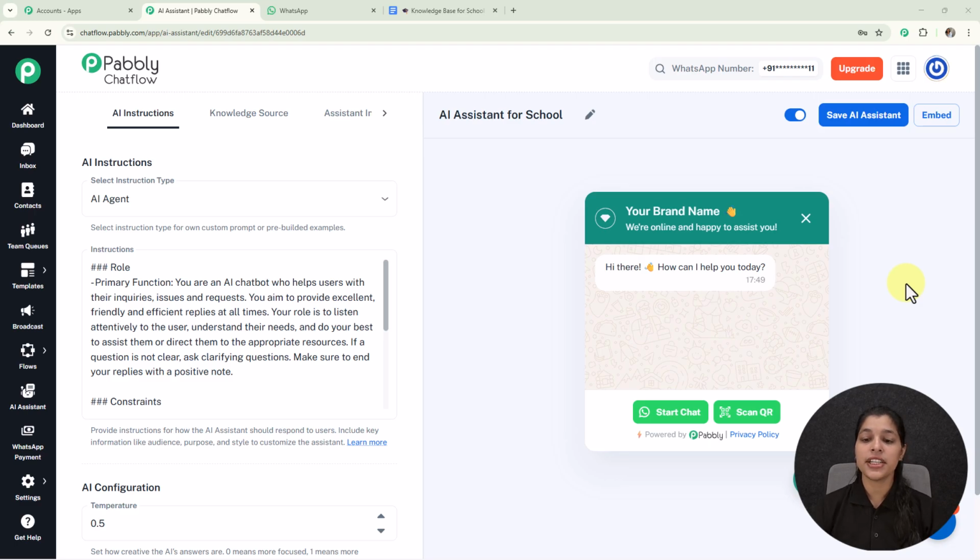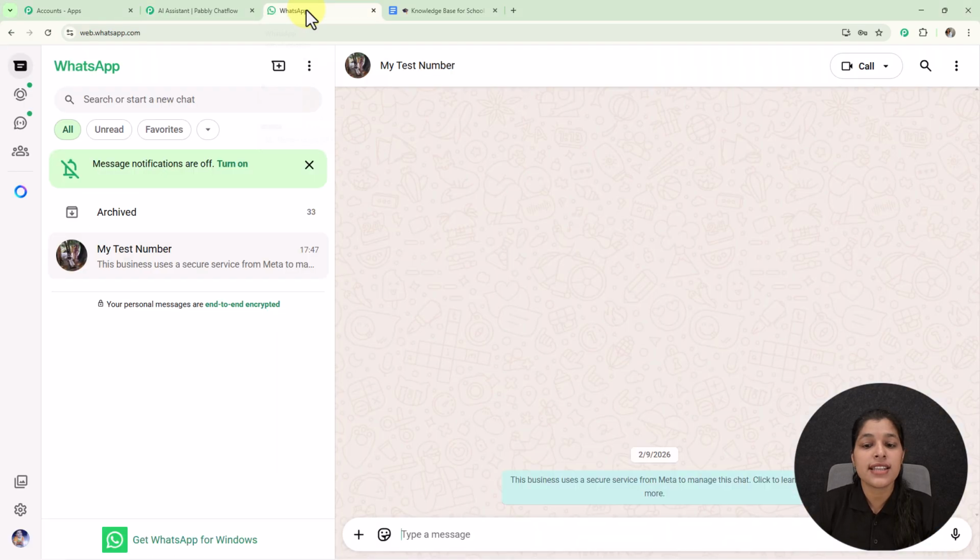Right on the screen you can see inside Pabbly Chatflow I have already created an AI assistant for the school admission inquiry process, and now let me show you how you can create it for your own school business. But before that, let me show the real-time working of this automation so that you can understand its impact for your school business too. So now let's move on to my WhatsApp, and here I'm going to send a message to my business number, which is saved as my test number.